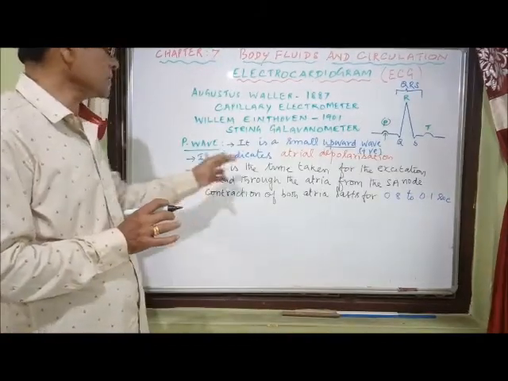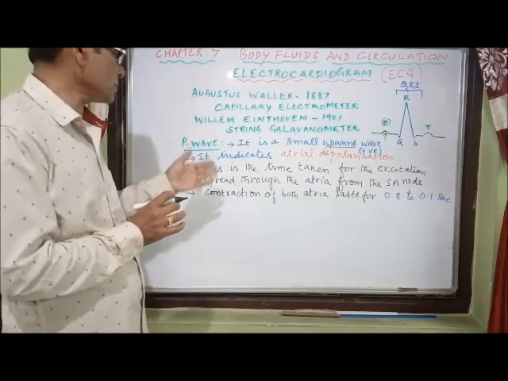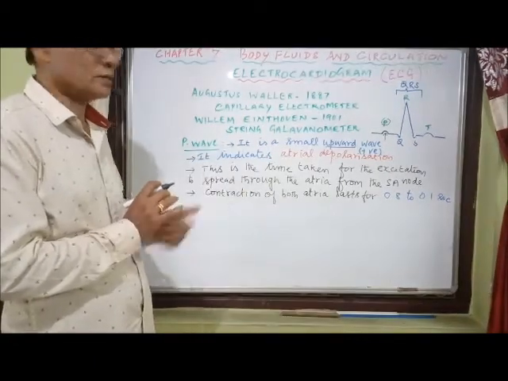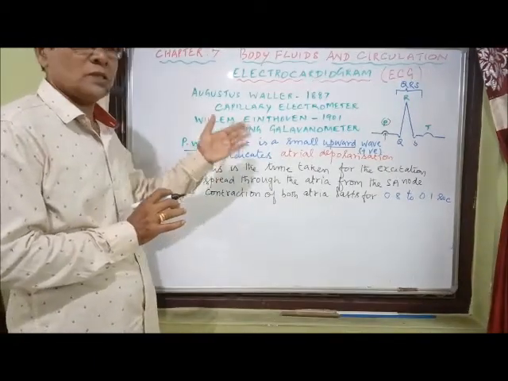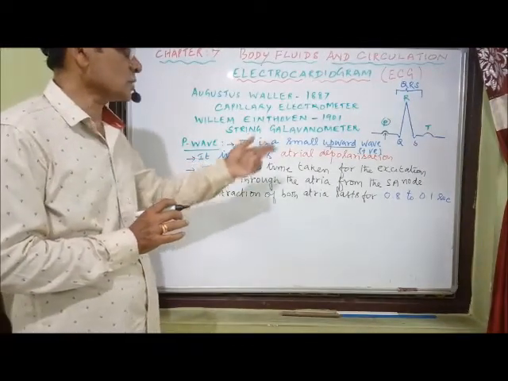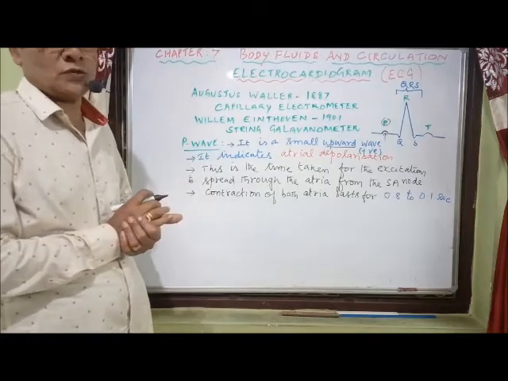So this is the time taken for the excitation, which normally starts from the SA node, to spread through the atria. The SA node initiates the electrical impulses, and these spread through the atria from the SA node.